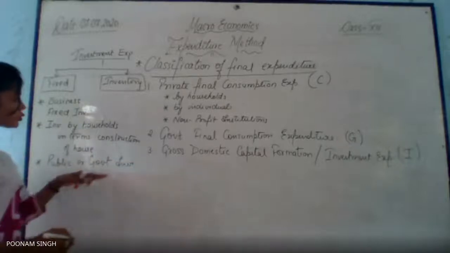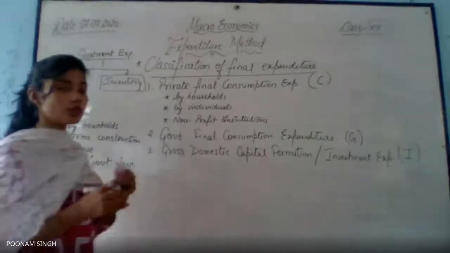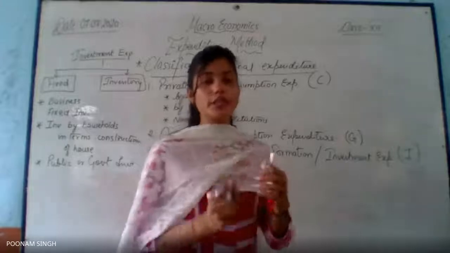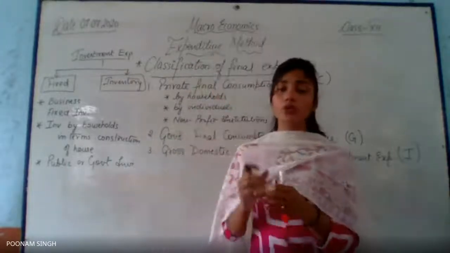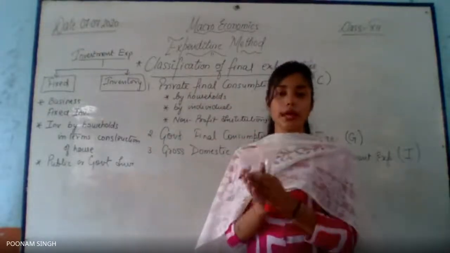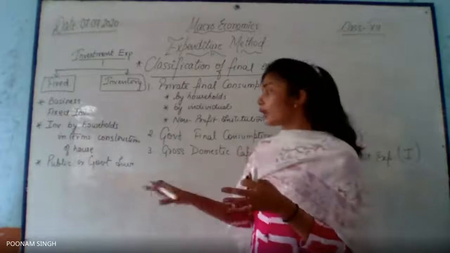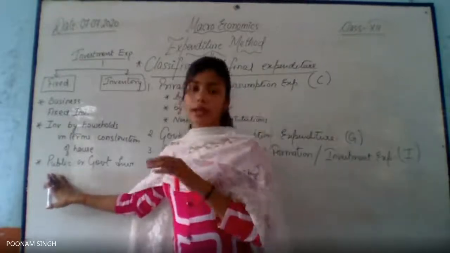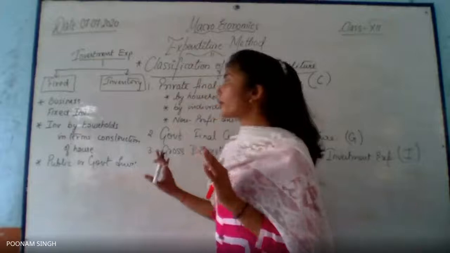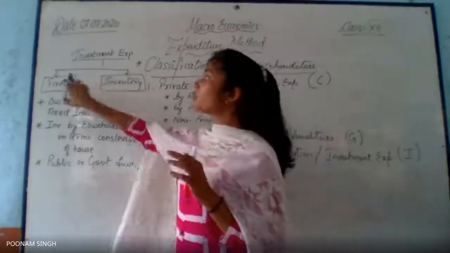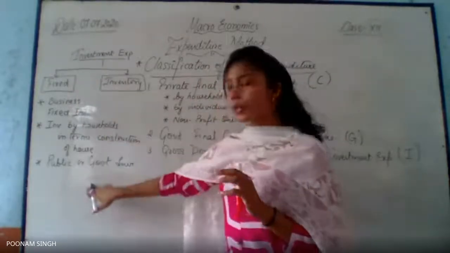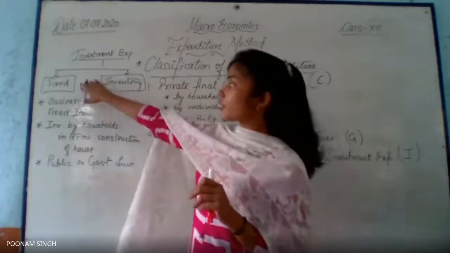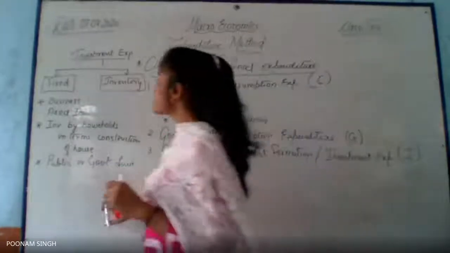So this investment shows that when government do some kind of the expenditure in order to construct roads, dams, right? Something like that. So then this comes in the category of this kind of expenditure, right? So if fixed investment is not given clearly, then these things will be given to you, right? And if it is given clear, then no need to go for it.